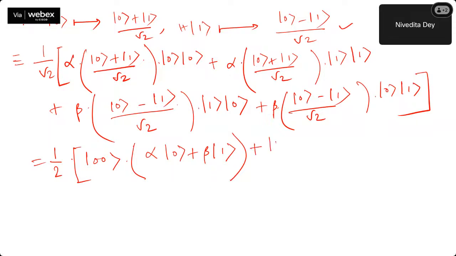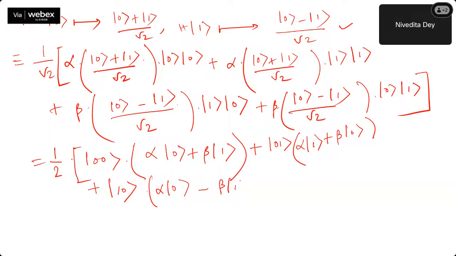Plus this thing 0, 1, alpha 1 plus beta 0, plus 1, 0, alpha 0 minus beta 1. Why am I writing in this form? Again, just after some steps you will understand. Plus 1, 1 and alpha 1 minus beta 0. There is nothing quantum here, only some simple maths. Okay?